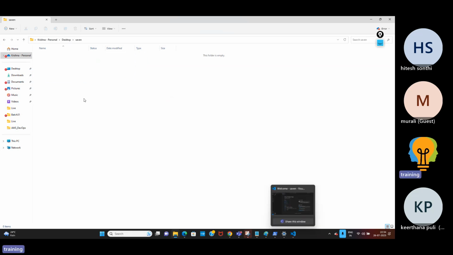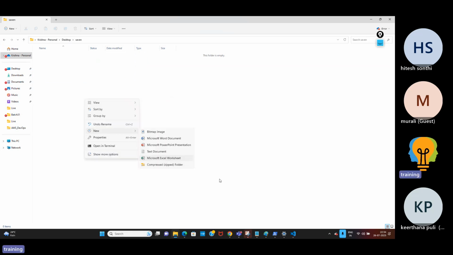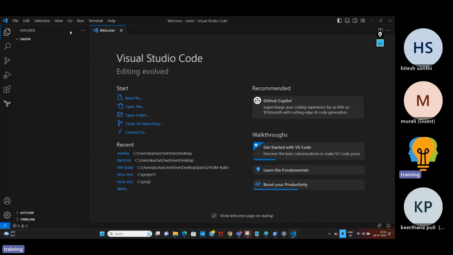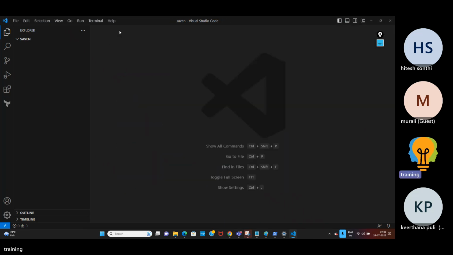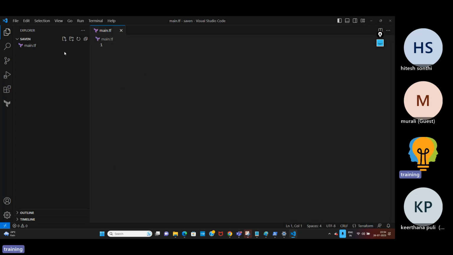So let us create one file. You can create the file from here itself. If you select this, it will create a file, and the other option creates a folder. As we require only a file, click on this and name it main.tf. The .tf is the extension of Terraform. You can see the Terraform logo is showing up now. So, the main.tf file.